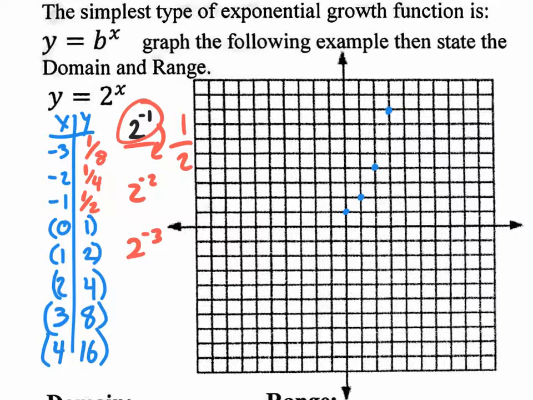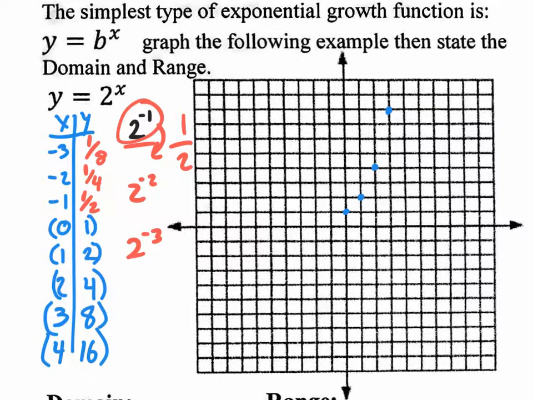So what pattern do you see from 1 to 2, from 2 to 4, from 4 to 8? How do you get from 1 to 2? It doubles, and then it doubles, and then it doubles. It's multiplying by 2, right? So as you're going down, 1 times 2 is 2, times 2 is 4, times 2 is 8, times 2 is 16. Going backwards would be doing what? Dividing by 2. 16 divided by 2 is 8, divided by 2 is 4, divided by 2 is 2, divided by 2 is 1, divided by 2 is half, and then 1/4, and then 1/8. And it keeps getting smaller and smaller, but will it ever actually get to 0? No, it'll never actually get to 0.